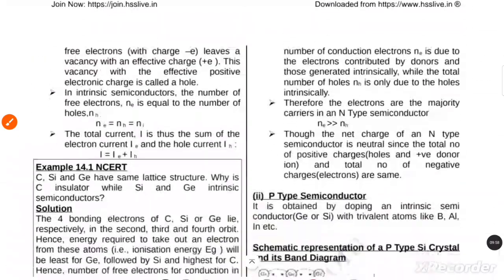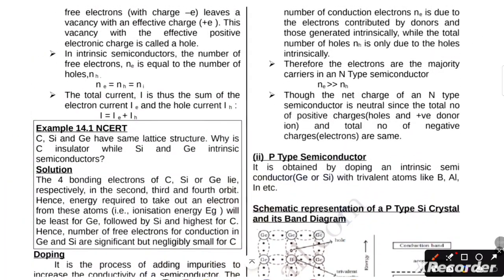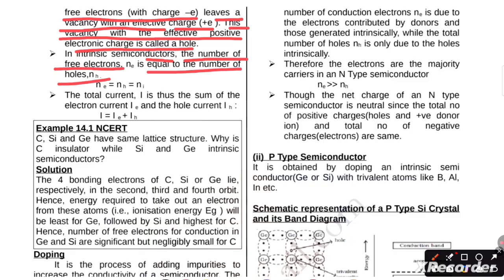And each free electron leaves a vacancy in the valence band with an effective positive electronic charge, which is called a hole. In an intrinsic semiconductor, the number of free electrons n is equal to the number of holes. The total current I is thus the sum of the electron current IE and the hole current IH, that is, I equals IE plus IH.